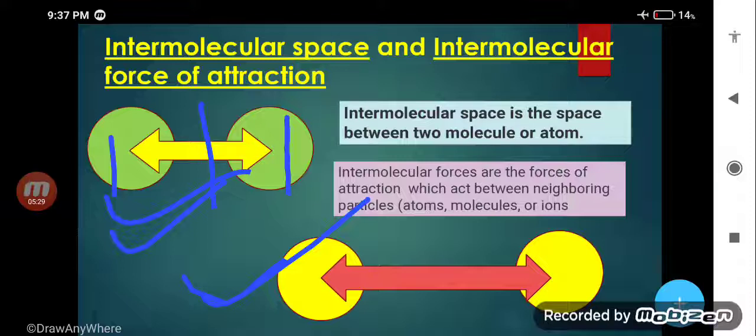Clear? What is a space? The space between, the distance between two atoms or molecules, is called intermolecular space. And attraction means the attraction between two neighboring particles. Particle means atom or molecule. It can be an atom, it can be a molecule. That is called intermolecular force of attraction.